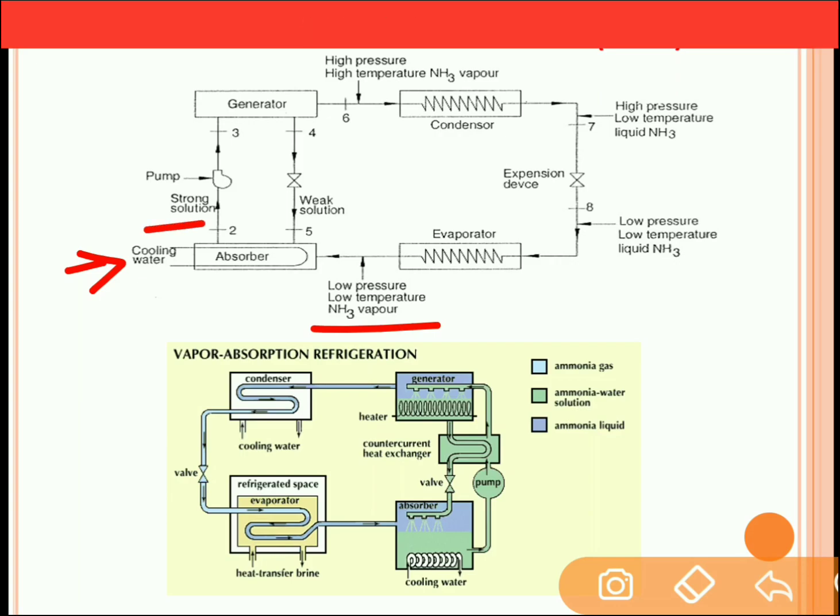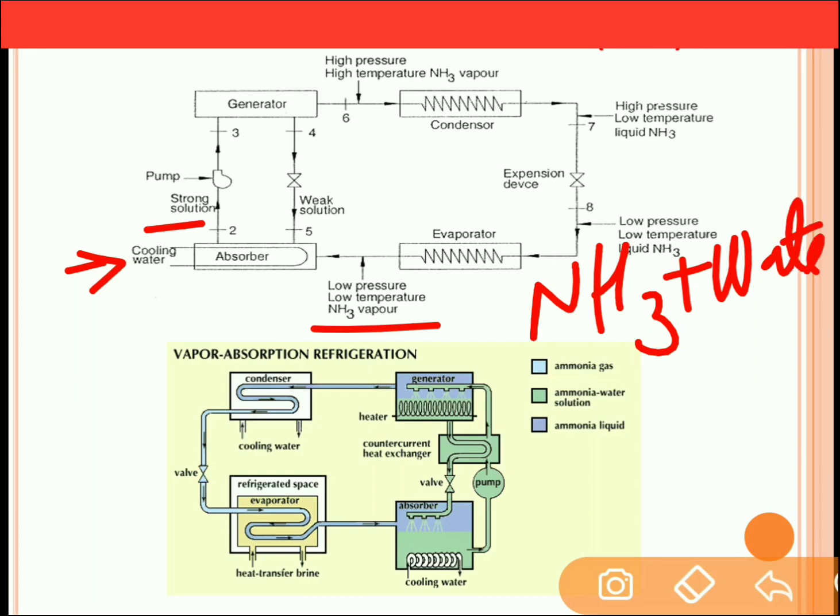So strong solution means what? A solution of water and ammonia in which the ammonia content is higher. When the ammonia content is higher as compared to that of the water, it is considered a strong solution. And when the ammonia content is less as compared to that of the water, it is considered a weak solution.